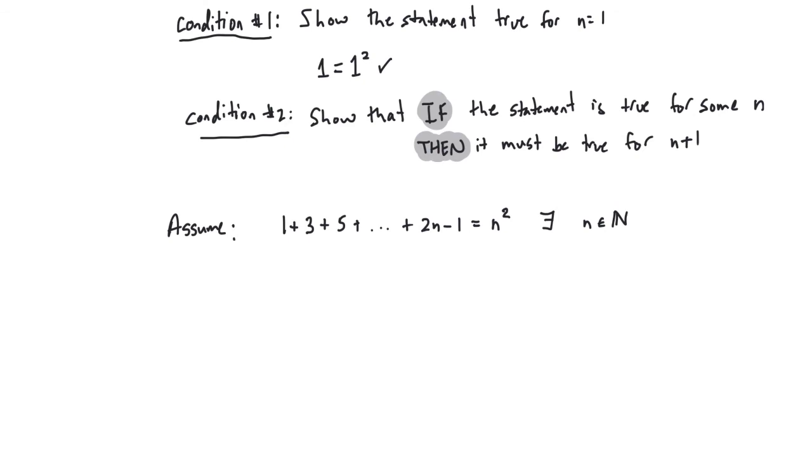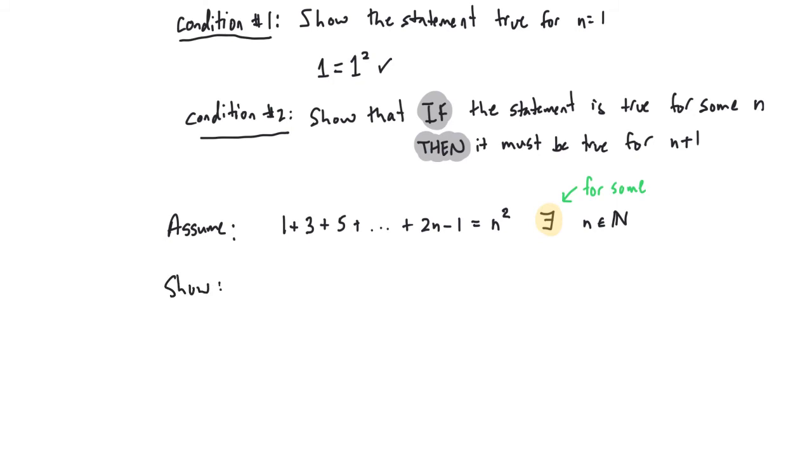Oftentimes, when you write the assumption, students will kind of hold up for a second there. They'll get a little unsure whether that's a valid thing to say, because that assumption looks a whole lot like what we're trying to prove. However, you'll notice that in my assume statement, I used a backwards E. The backwards E symbol, if you remember, refers to for some. It's an abbreviation for some natural number, and for some in mathematics means for at least one. So this is a valid assumption to make because we know that it is true for n equals 1.